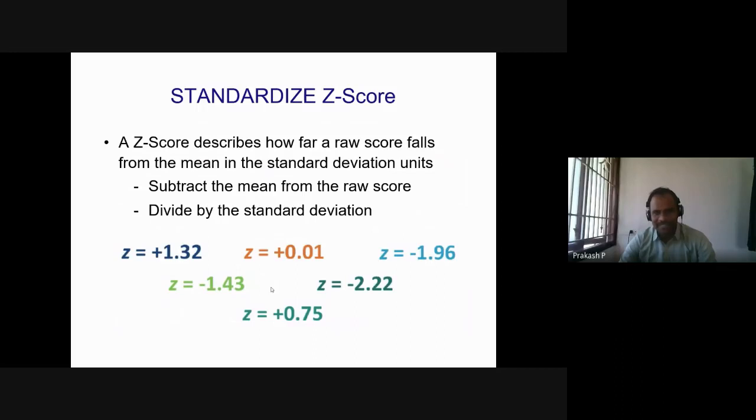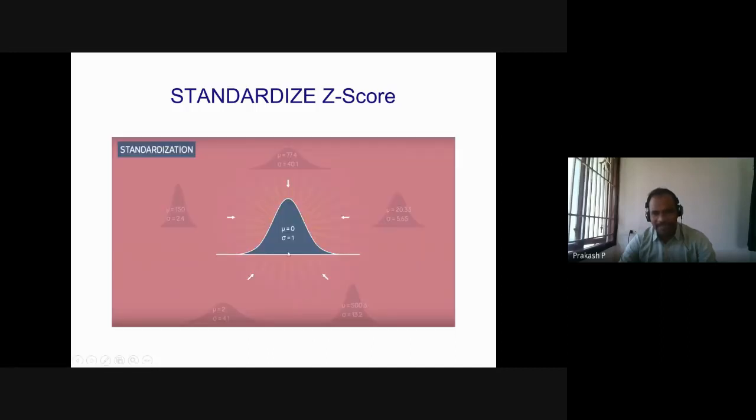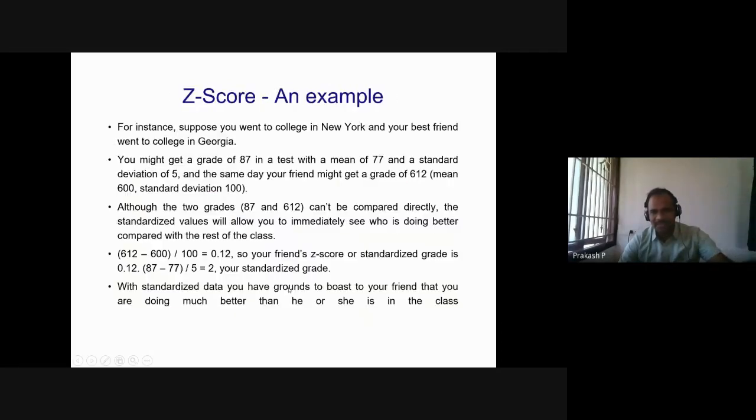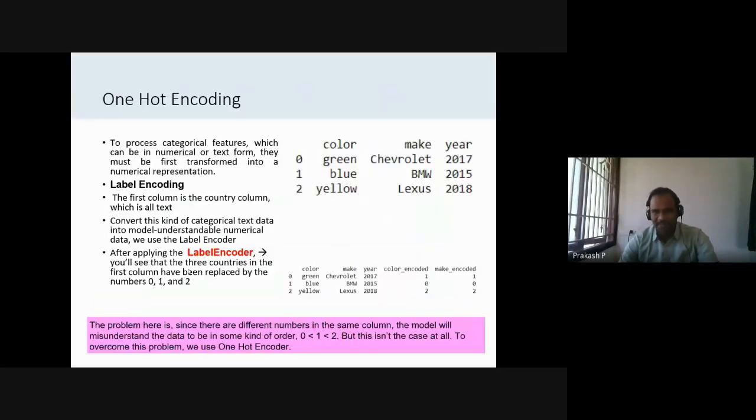The next one is standardization by using a Z-score. The Z-score is being used to standardize this bell curve, mu equal to 0, sigma equal to 1. If you apply this, this also comes in the bell curve. This plot will be explained by tomorrow. Don't get worried. If you get a curve like this for all the columns, which means your data is normally distributed. If it is normally distributed, you need to do something, right? This is the one-hot encoding.